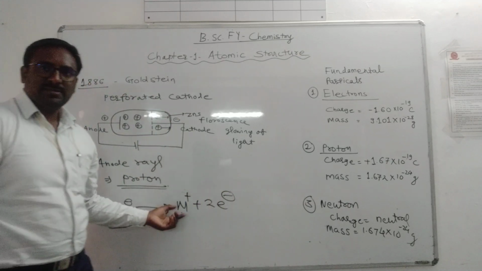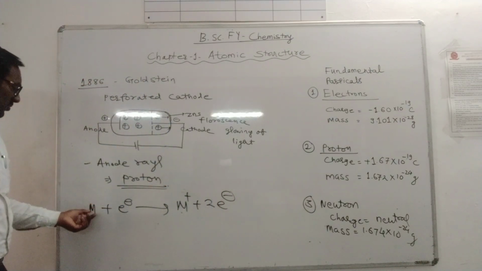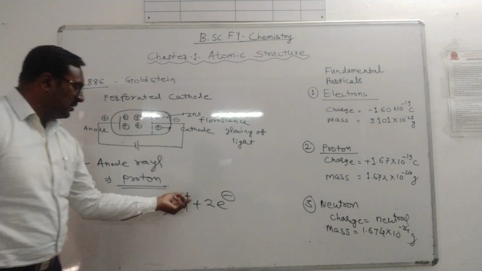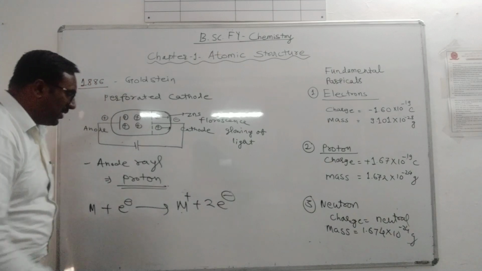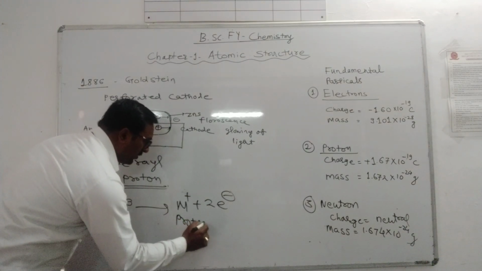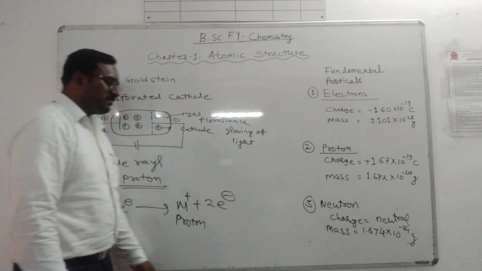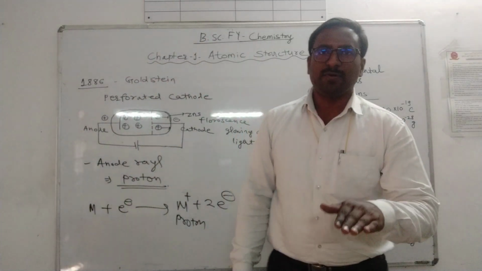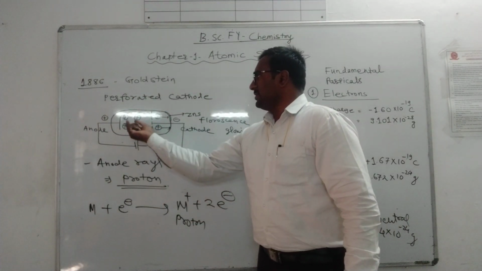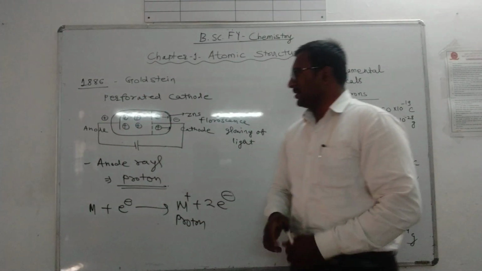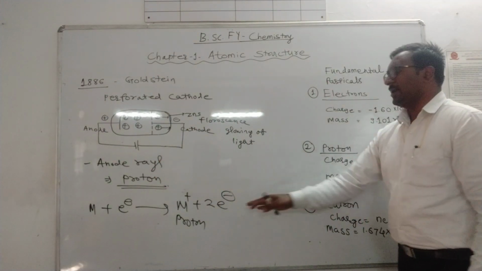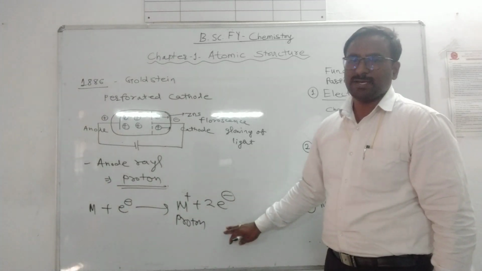This M plus means an electron is removed from the outer surface of the metal, forming a metal cation. This is known as the proton, and these positively charged rays are known as anode rays. Initially the name was canal rays, now it is known as proton.